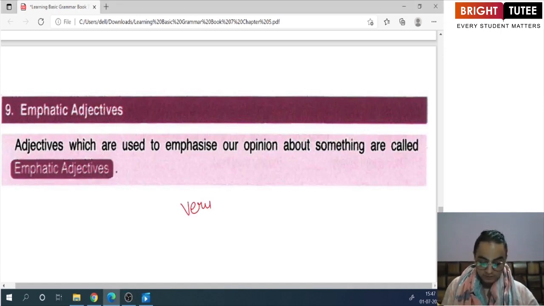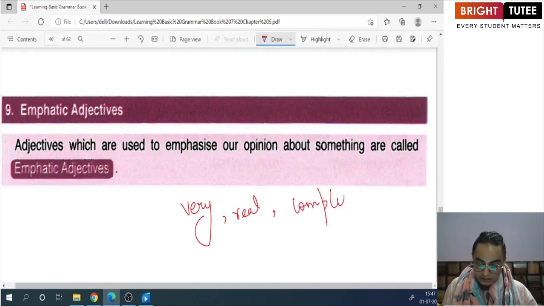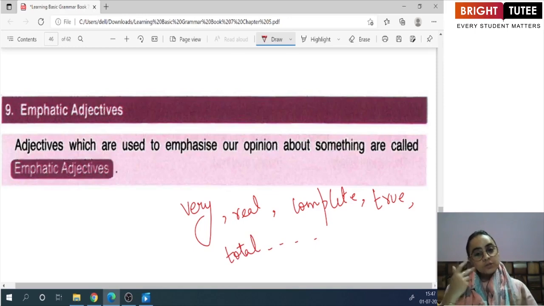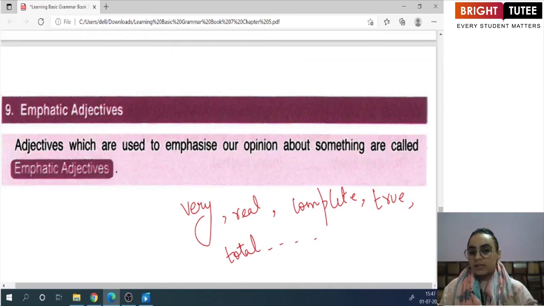Words such as very, words such as real, words such as complete, words such as true, words such as total, and so on and so forth. So these are the emphatic adjectives which will help you to use them in a sentence in order to emphasize on some opinion that is to be given by you.